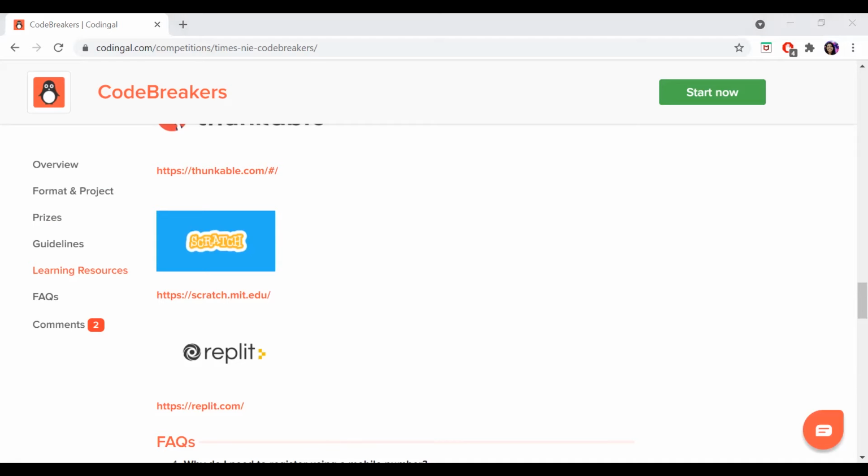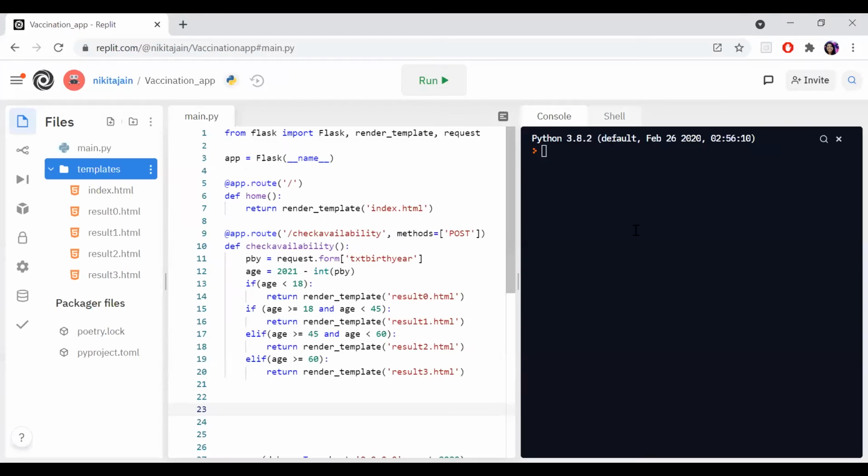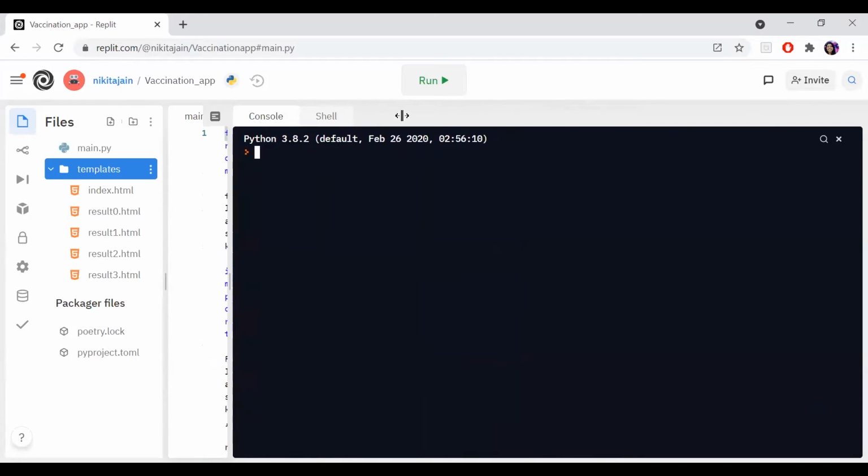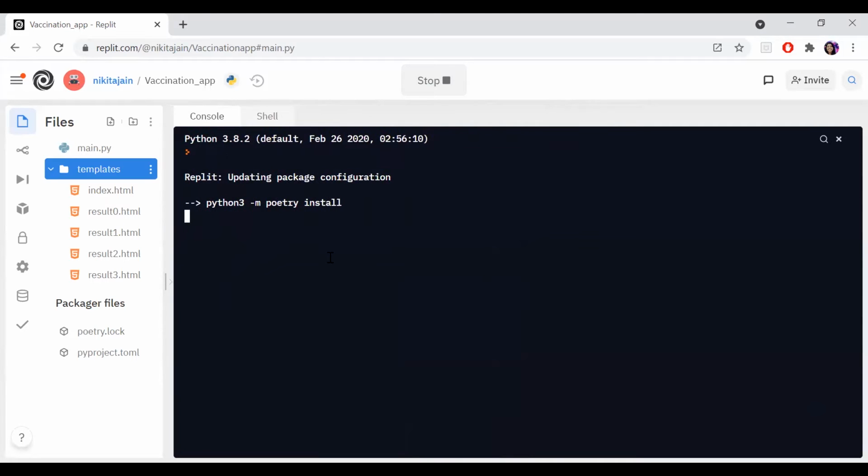Okay, so here I have a small application I have created, on vaccination. It doesn't have many features, because for learning purposes it is always better to take a small application and small programs, so you will be able to understand. First I'm showing you the output of this application, and then I will explain how to create it and how it works.